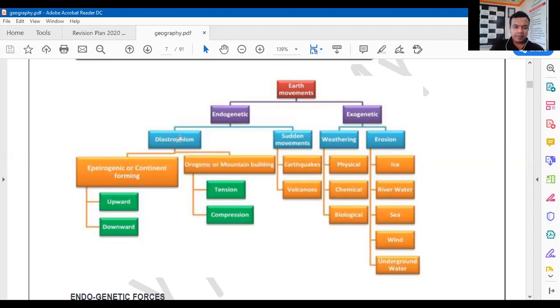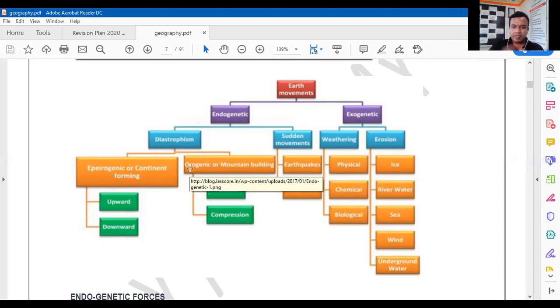These slow movements are again divided into two categories. One is called epiorogenic movement and the other orogenic movement. Orogenic movement means the movement which leads to the mountain building process. Orogenesis: in Greek, oros means mountain and genesis means formation.